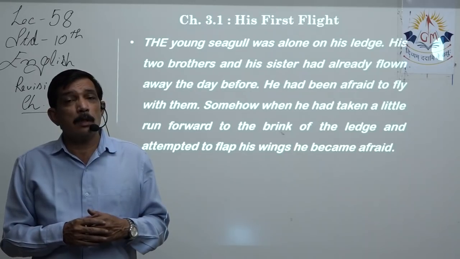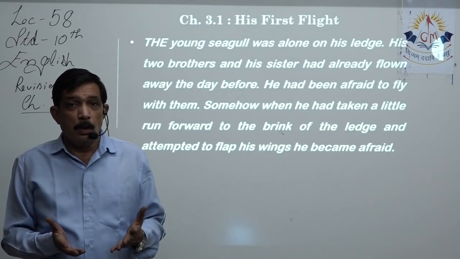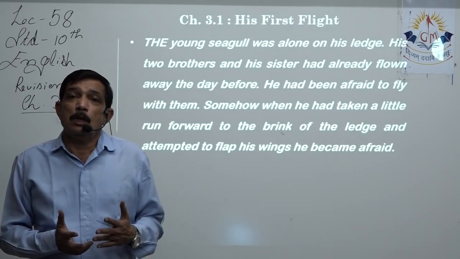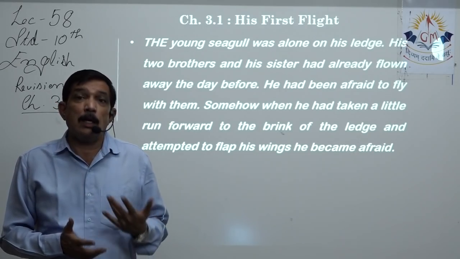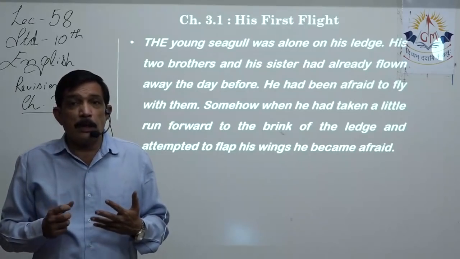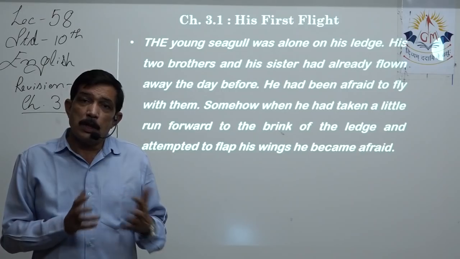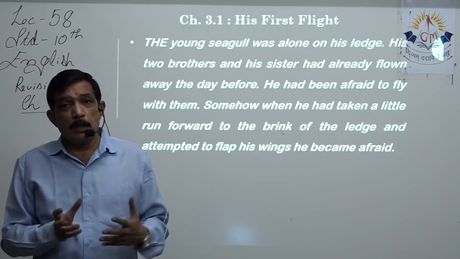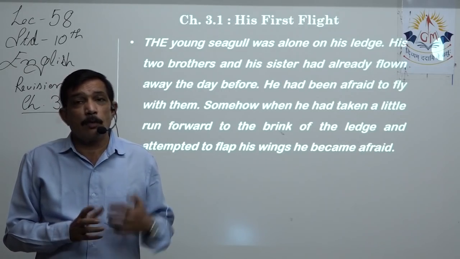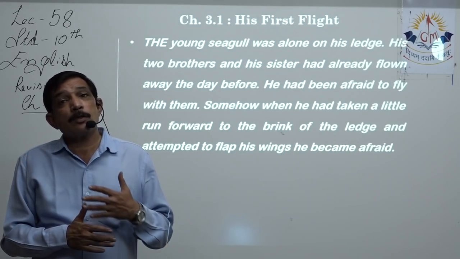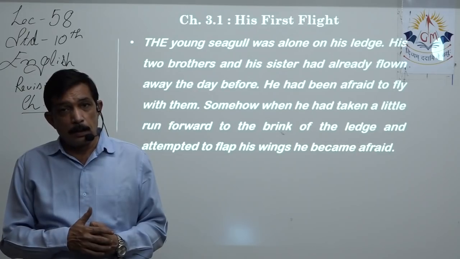Now they should learn to fly first, then learn to catch the fish, then learn to eat the fish properly, keep on sharpening the beak, and how to stay away from predators, from bigger birds. There were lots of things to be learned from the parents.